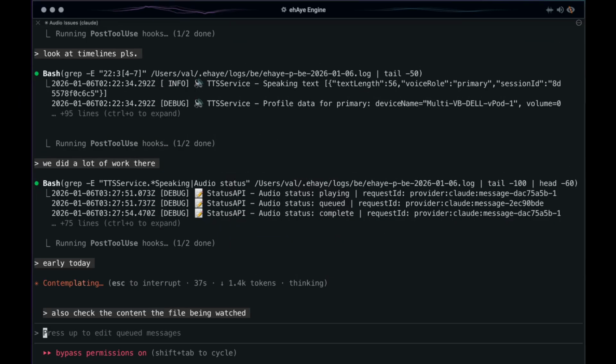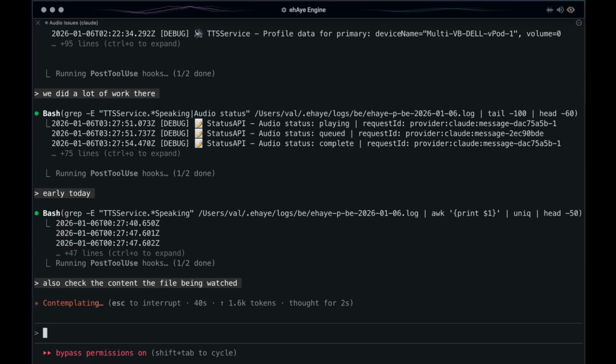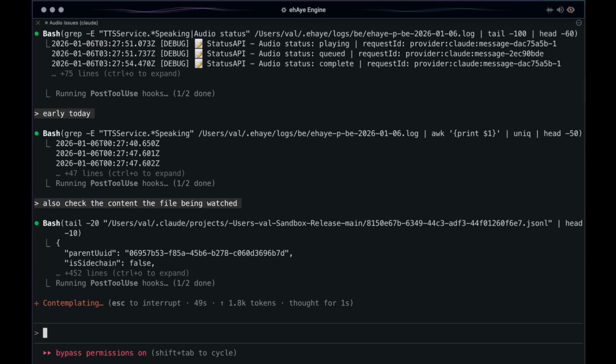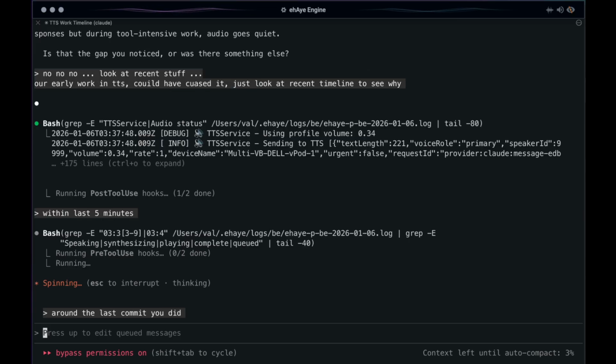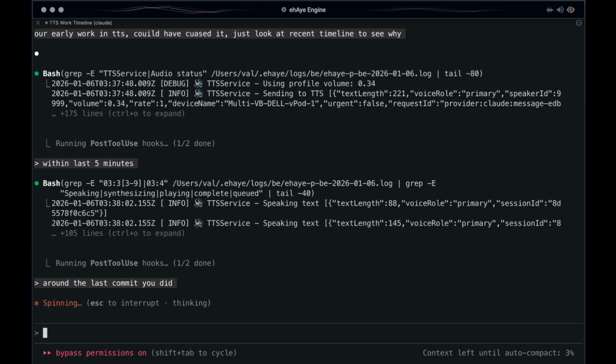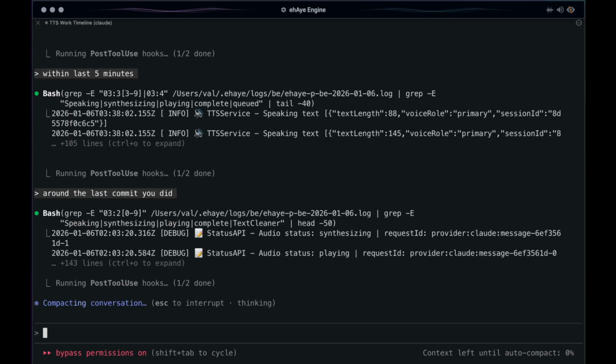Hear the reasoning. Three minutes of dead air is definitely not right. Let me dig into the logs and see what was happening during that time. Could be the TTS queue got stuck or the audio processing hit a snag. Let me check. Looking at the log output more carefully, I notice there's a gap from 02:22:37 to 03:22:37. That's exactly a one hour gap. But my memory is full. Before I forget things, let me store what we have done so far. Let me look at the timestamp jumps. The file watches are starting at 03:37, which is recent, right now. Let me look earlier in the day for gaps.